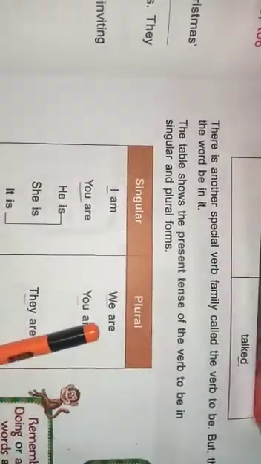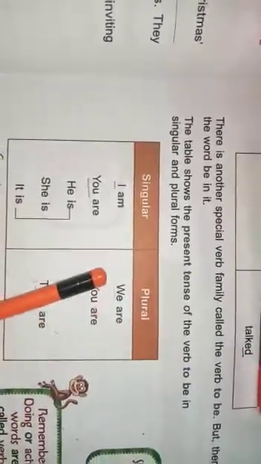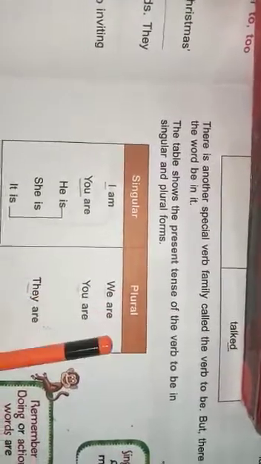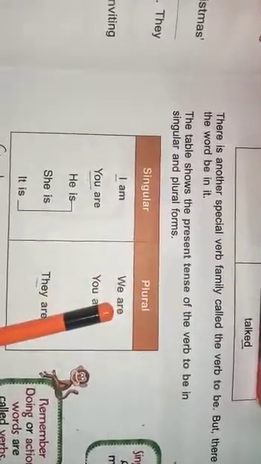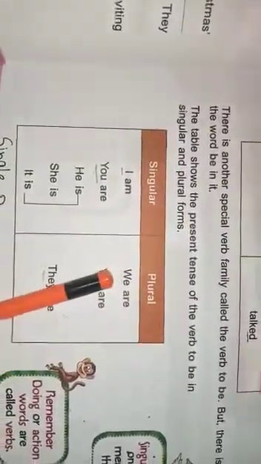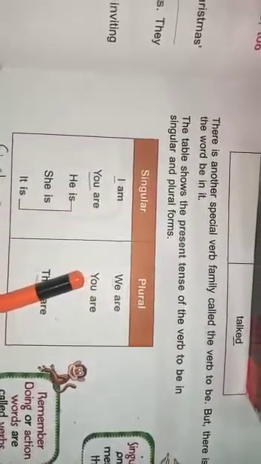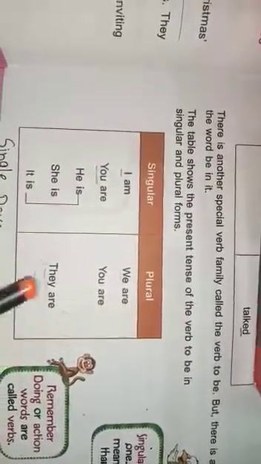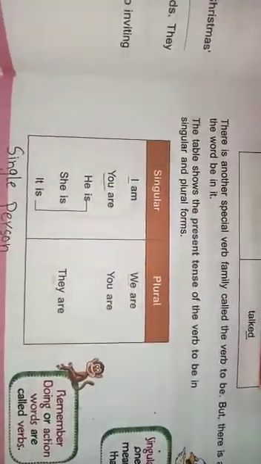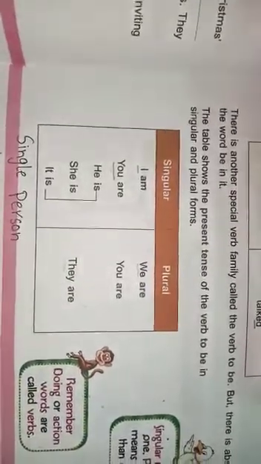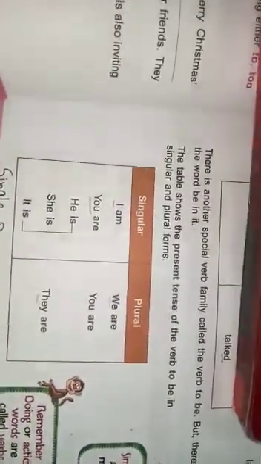Let's see the plural. Plural: we are. We can be used with more than one person. You are: you can also use for plural. They are: they can also be used with more than one person. Now let's see the activity. Page number 14, practice A.